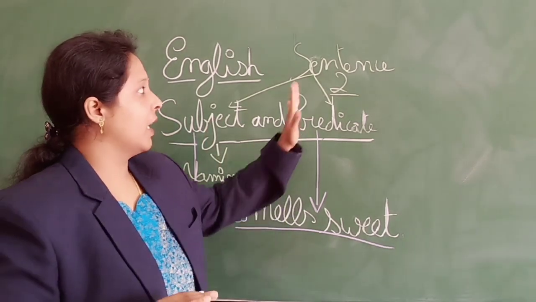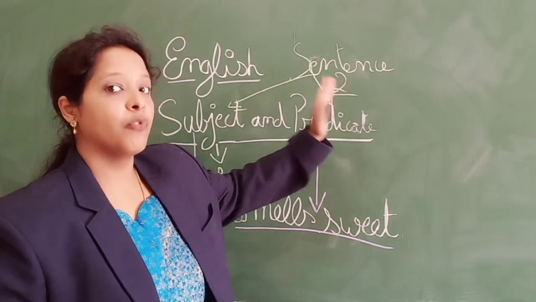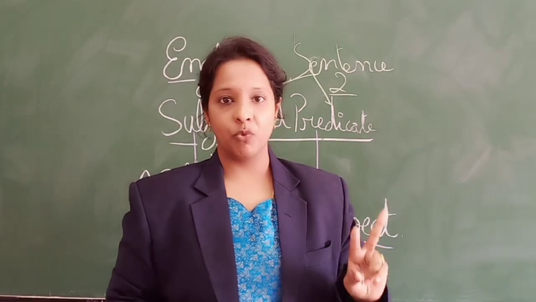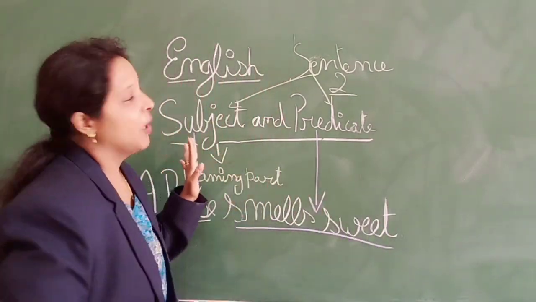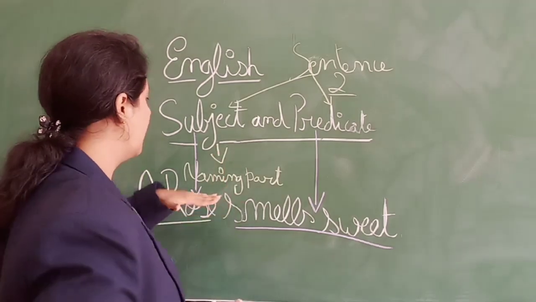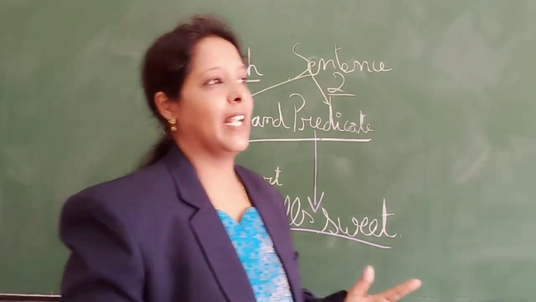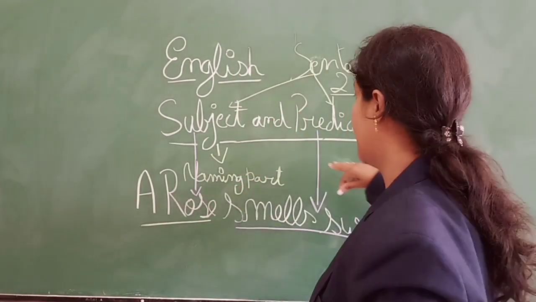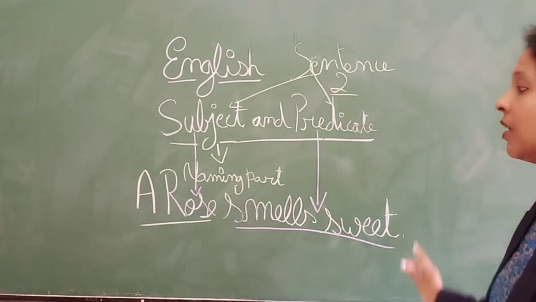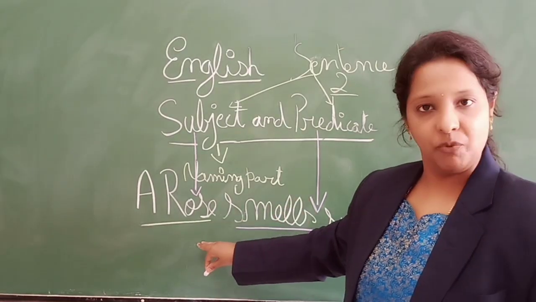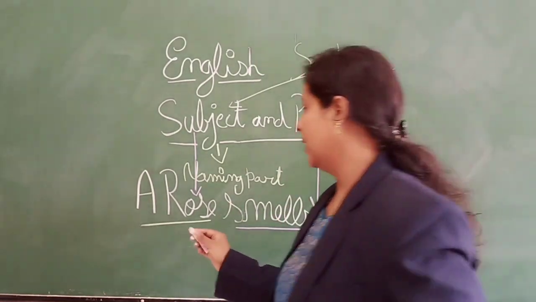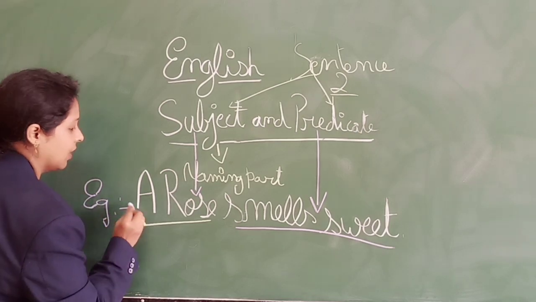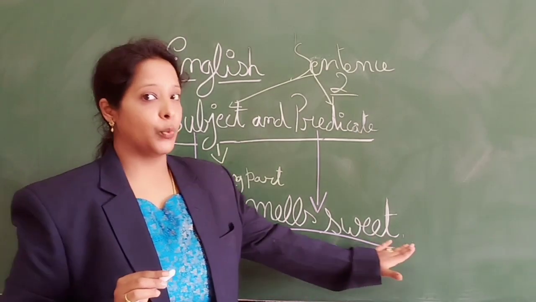Subject and predicate are nothing but two parts of the sentence. For a complete sentence, we need two parts, namely subject and predicate. Subject is the naming part, or we can say noun or pronoun is called the subject. Predicate is what it speaks about the subject. Example: a rose smells sweet.